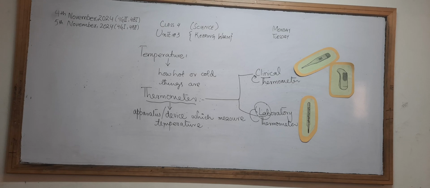and so we have to check the particular temperature of those liquids. So we can use the thermometer, and this type is a little bit different from the clinical thermometer, because it doesn't have mercury in it. It has another liquid, alcohol, which has a red color, and the mercury has a white or silver color.